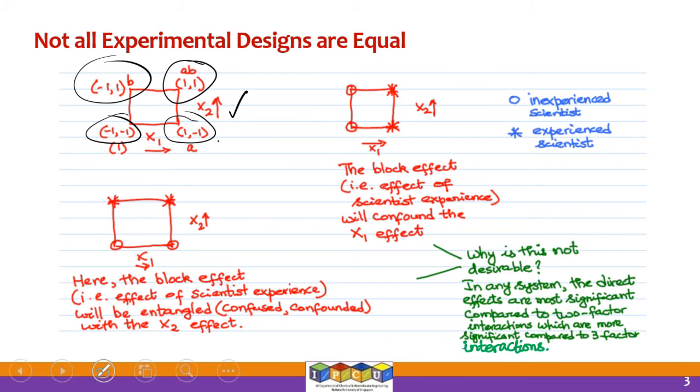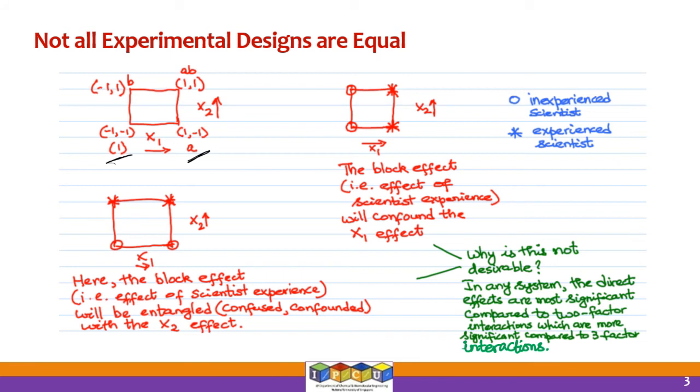You can also label them as what is given there. This one will be labeled as (1) because both factors are at low levels. We have been introduced to this notation before. This will be called A because factor x1 is at the higher level, and factor B, which is x2, is at the lower level. So which one is the higher level? It's factor A or x1. Therefore this can be labeled as A.